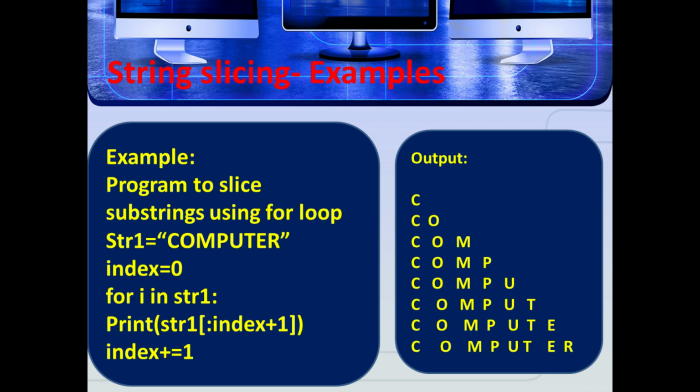Here note the colon is at the beginning, so it starts from the beginning index. It starts from index value 0 and ends at the string's last character. So see the output: first C is printed, then it goes through the for loop and prints CO, and also the increment, as well as COM, COMP, COMPU, COMPUT, COMPUTE, COMPUTER.